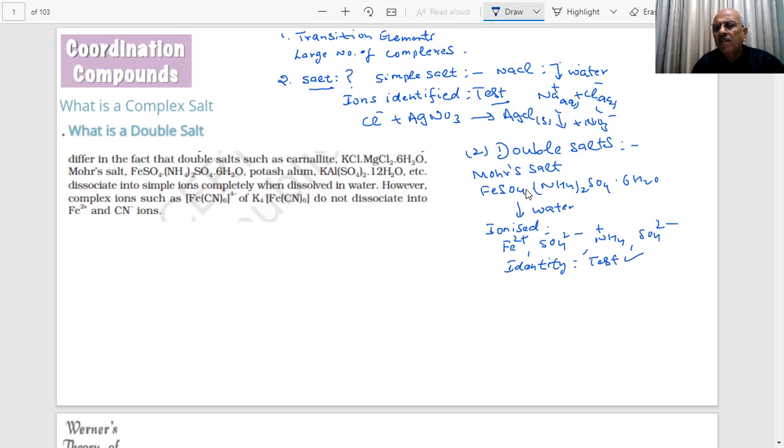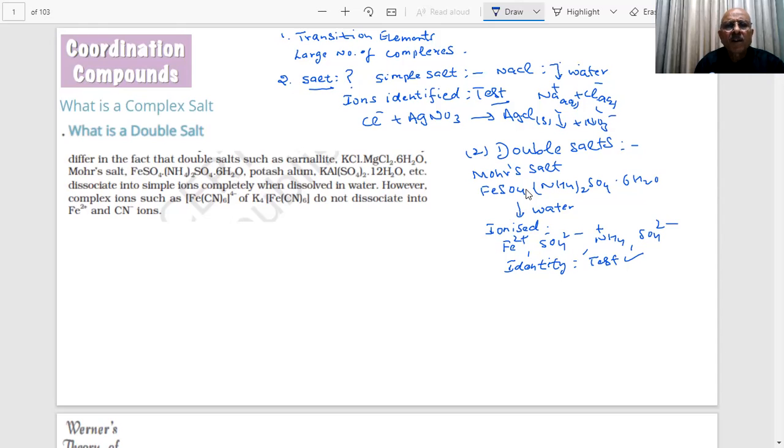But most of the time, what we have experienced, there are two salts. Some of the examples we have given here. Double means two salts together. It will be difficult to make a salt which has three or four or higher than that, with crystallization and all that process. But the double salts are very well known in chemistry and they are prepared.